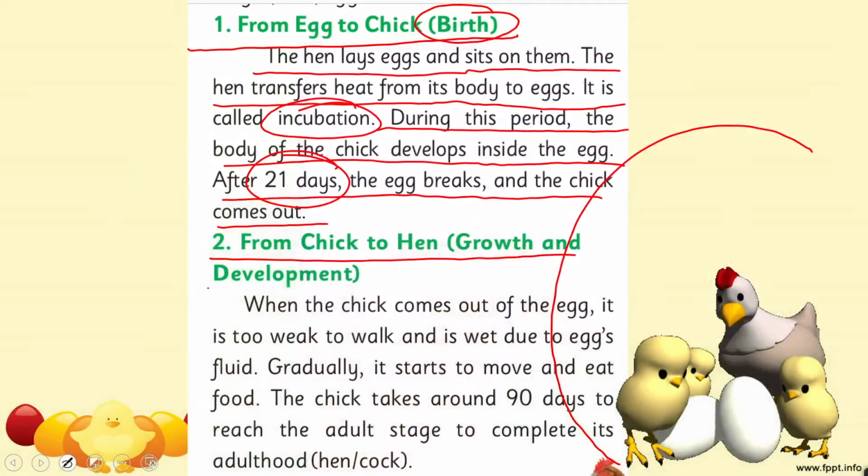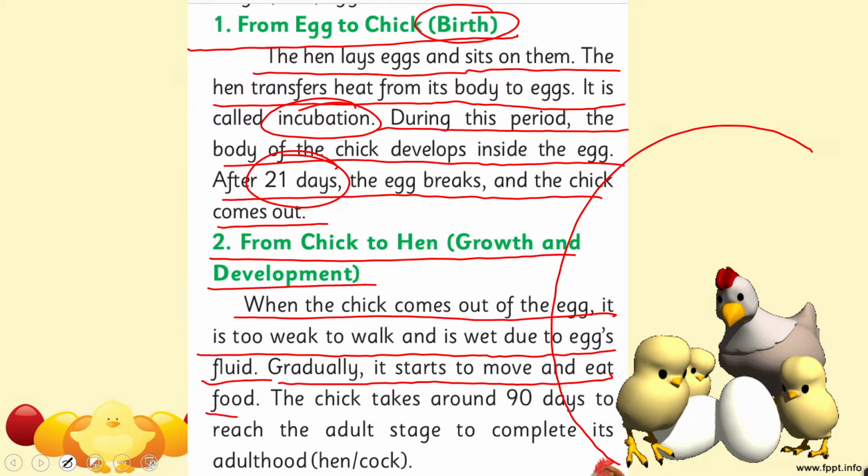From chick to hen, growth and development. Now, how will the chick develop into a hen, let's have a look. When the chick comes out of the egg, it is too weak to walk and is wet due to the egg's fluid. Gradually, it starts to move and eat food. The chick takes around 90 days to reach the adult stage to complete its adulthood.